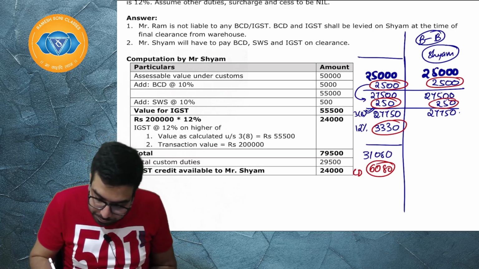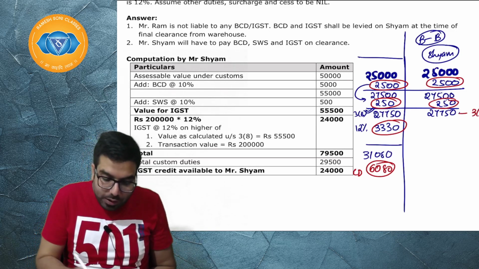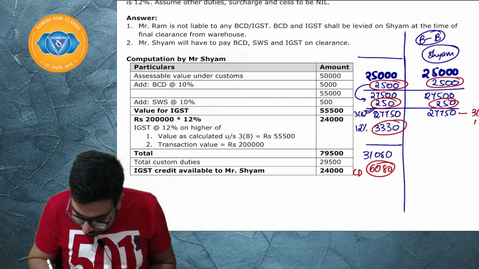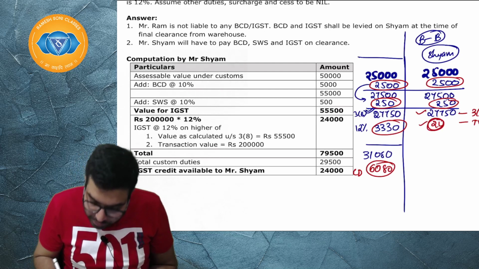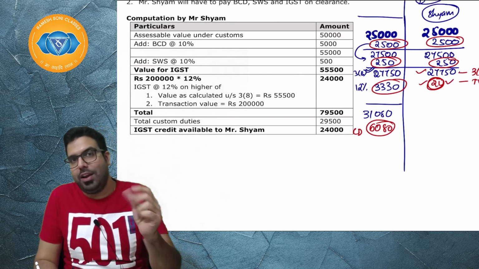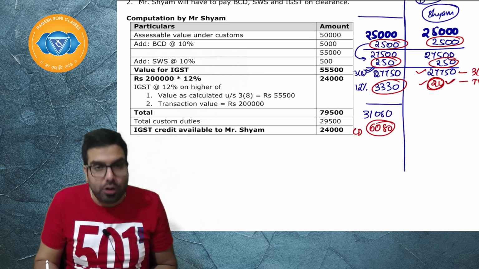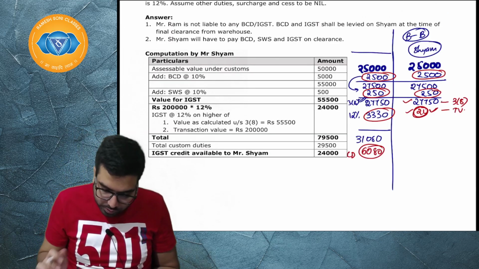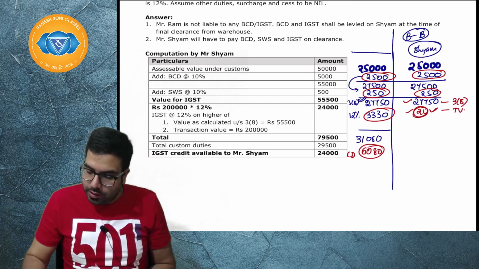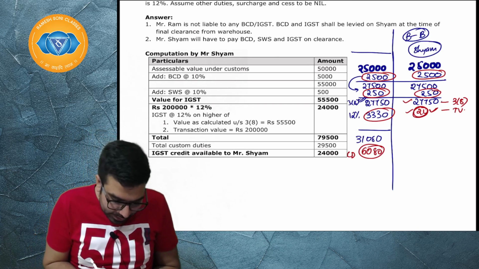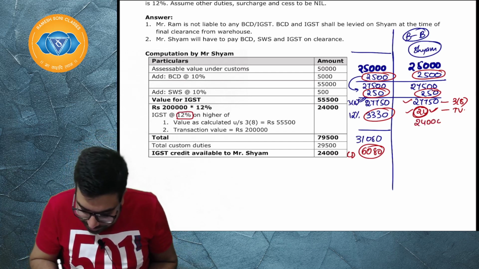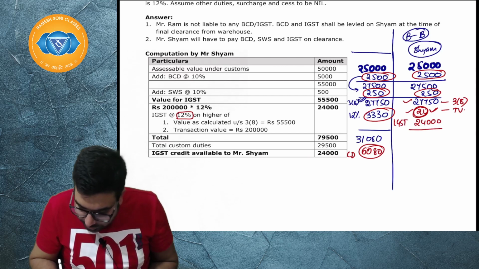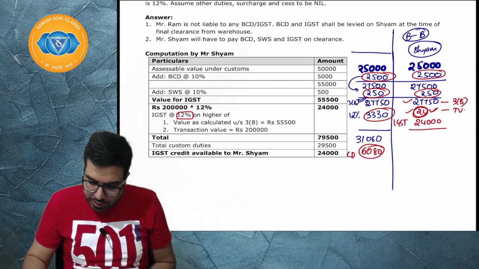Okay. Now, this is the value under section number 38. And what is the transaction value, sir? Transaction value is 2 lakh. Sir, which is higher? 2 lakh is higher. So IGST shall be paid on 2 lakh rupees. I hope everyone is clear. So IGST will be paid on 2 lakh rupees. So how much will come? Sir, 2 lakh pay, it is already done. 12% means 24,000. So, sir, 24,000 IGST shall be paid.